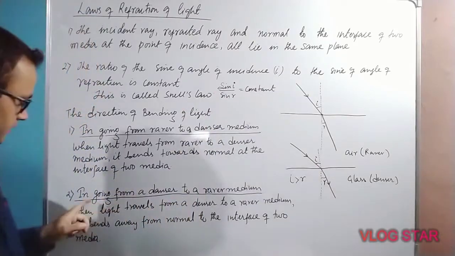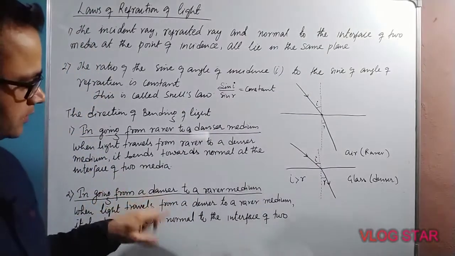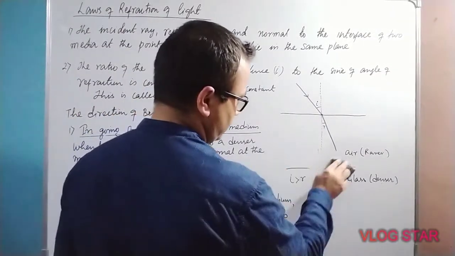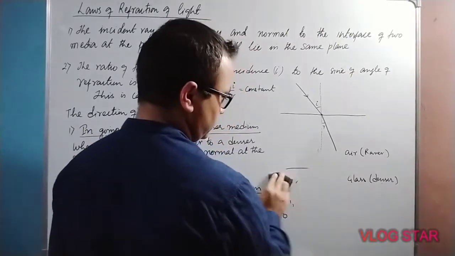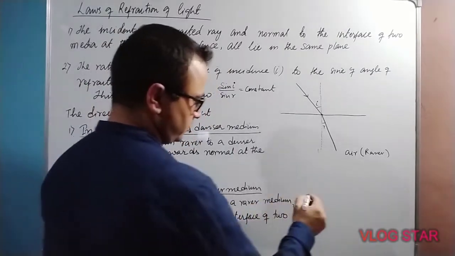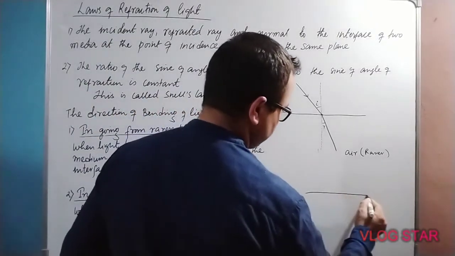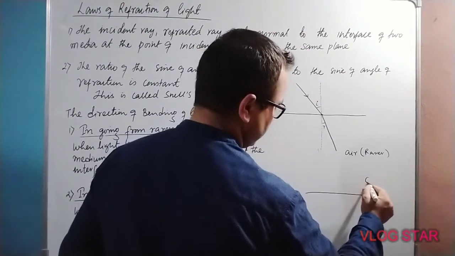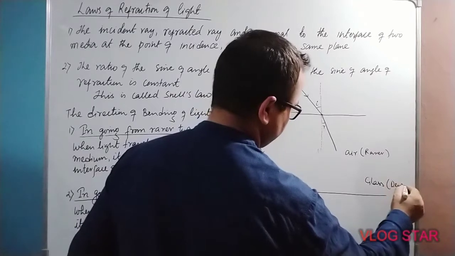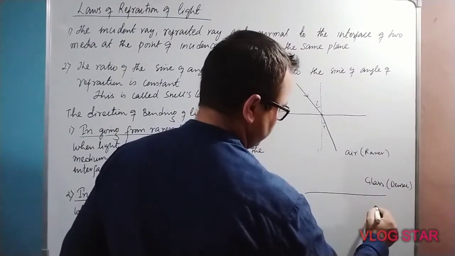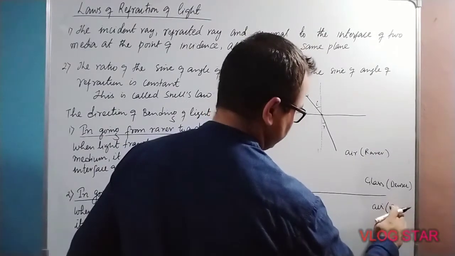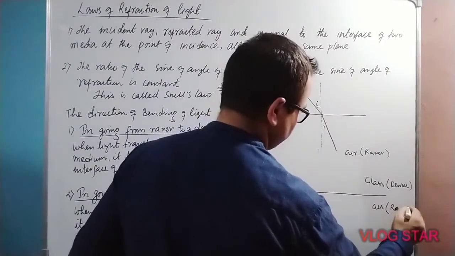The second case is light going from denser medium to rarer medium. Here glass is the denser medium and air is the rarer medium.